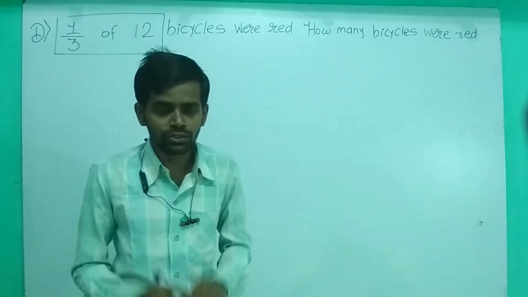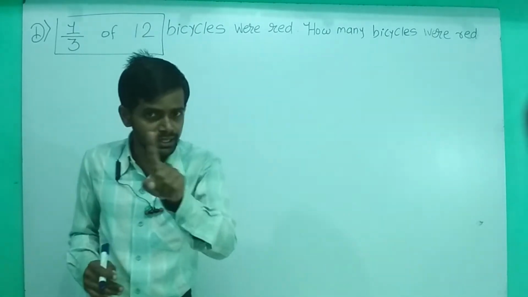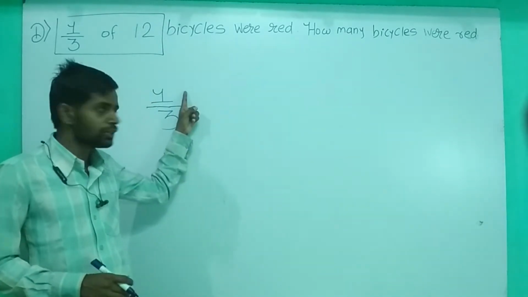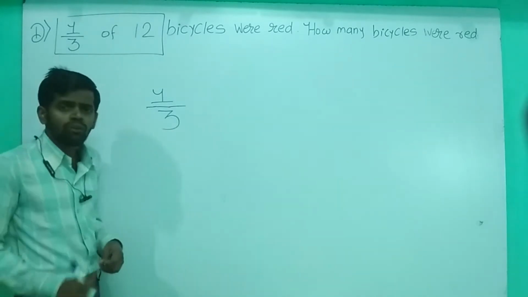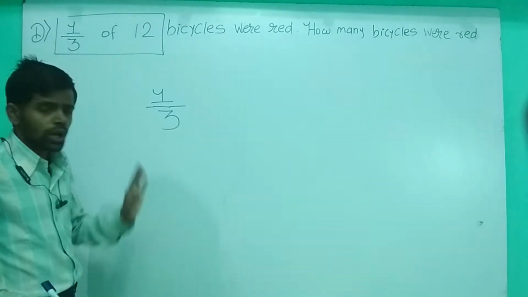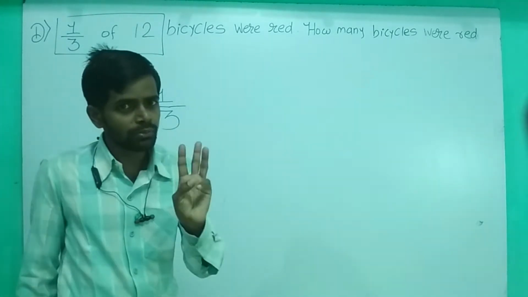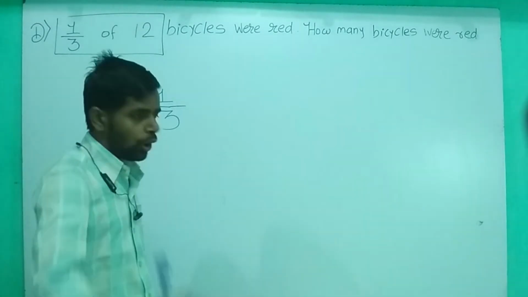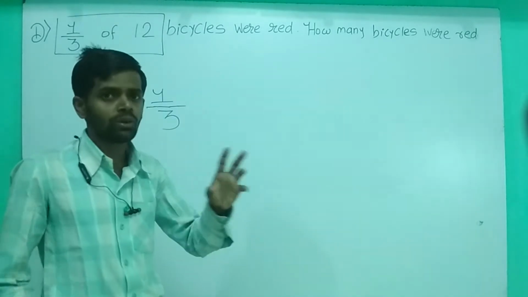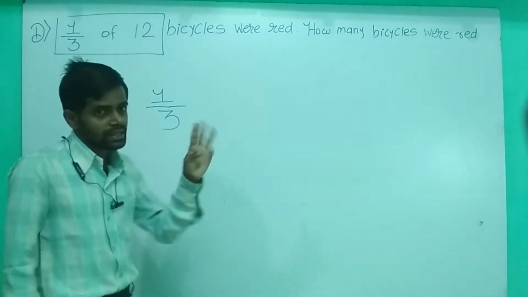Don't be confused. The meaning of these 5 sentences is this: 1 is in the numerator and 3 is in the denominator. Now, what is the meaning of 1/3? 3 is the denominator. That means there is a total number of parts. How many total parts are there? 3 parts. One single whole object has 3 equal parts.